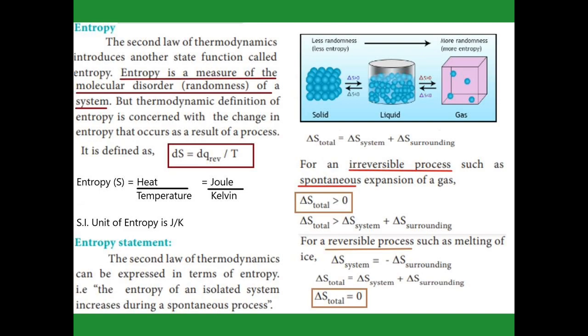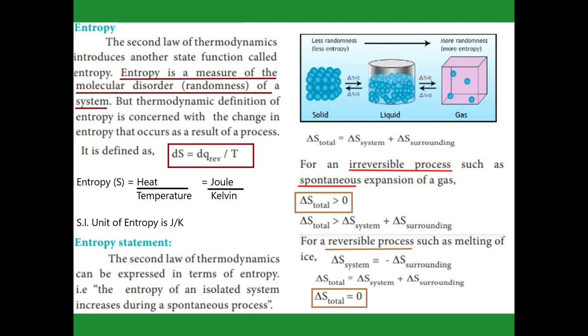If you keep an ice cube at room temperature, the ice cube slowly changes into water. Water means liquid. That is, order to disorder increases spontaneously. In the same way, if you keep the liquid water for some time, the water itself changes into vapor. That means it goes to more disorder. So in a spontaneous process, the entropy increases. Entropy means randomness or disorder, and it increases. This is called entropy.